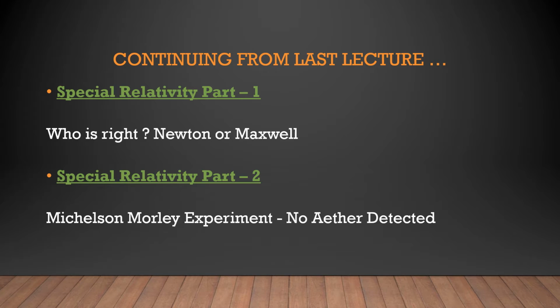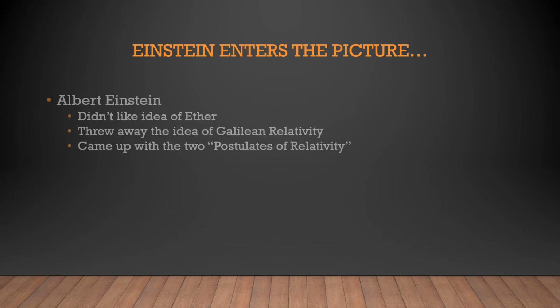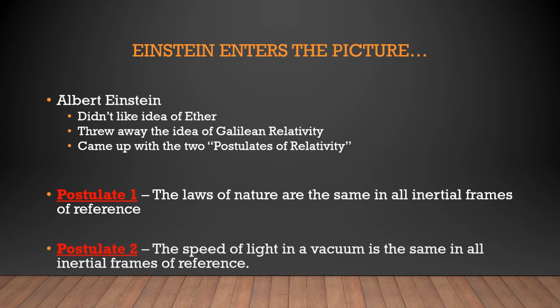In 1905 Einstein enters the picture. Albert Einstein didn't like the idea of ether. He threw away the idea of Galilean relativity and came up with the two postulates of relativity. Postulate number 1: the laws of nature are the same in all inertial frames of reference. And postulate number 2: the speed of light in a vacuum is the same in all inertial frames of reference.